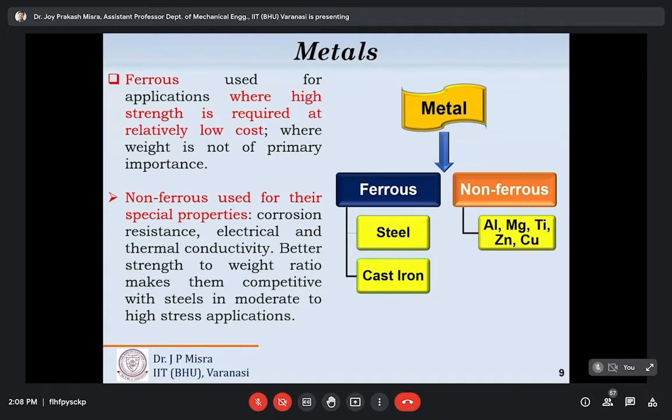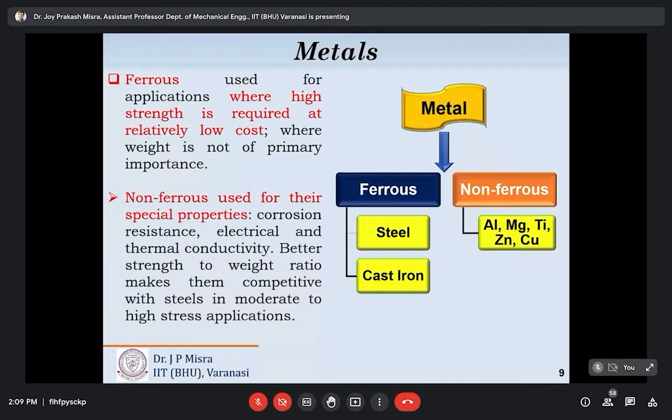Now this is the main difference between ferrous and non-ferrous alloys. Ferrous is where iron is the main ingredient, non-ferrous is where iron is not the main ingredient. In place of iron, aluminum is there, magnesium is there, titanium is there, zinc is there, copper is there. Ferrous alloys are known for their strength at low cost, and that's why they are mainly used in structural applications. Non-ferrous metals and alloys are known for other unique properties like thermal conductivity, electrical conductivity, ductility, and corrosion resistance.